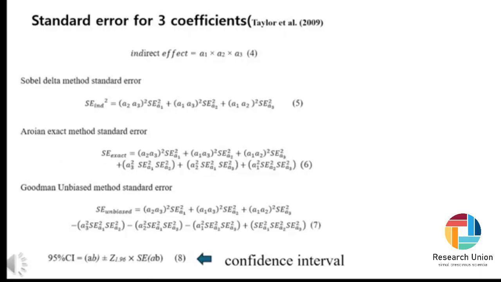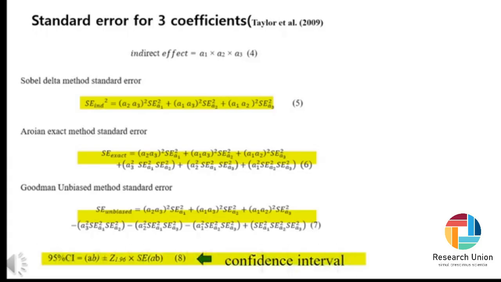This is the method for calculating the standard error when there are three coefficients. This method was proposed by Taylor et al. Equation 5 is the Sobel delta method standard error, which can be somewhat inferred. Equation 6 is the Aroian exact method standard error, which is also complex. Equation 7 is the method for the Goodman unbiased method standard error. The important point is this: by using these methods to obtain the standard error, we can verify the statistical significance of the mediation effect and obtain confidence intervals. This is a very important fact.